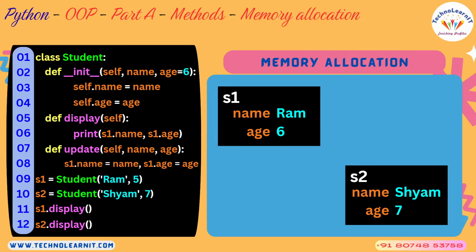If you call s1 dot update and pass different values, again the state of that object changes. So to change the state of the object, you have to rely on methods. That's the importance of method. Sometimes you may not change the state also, but you may have to grab the value.